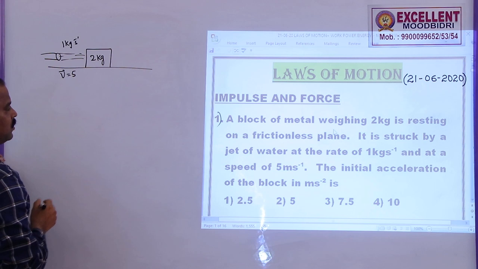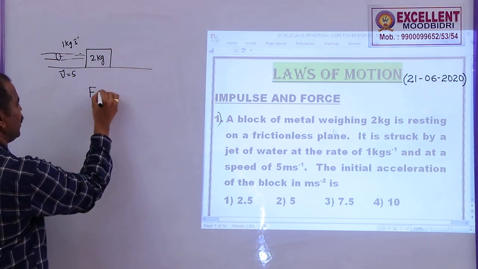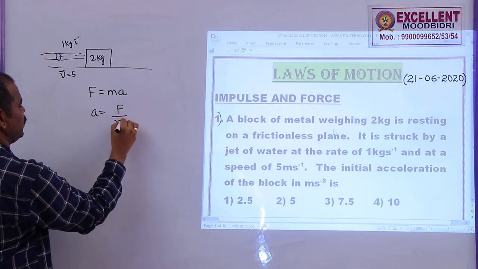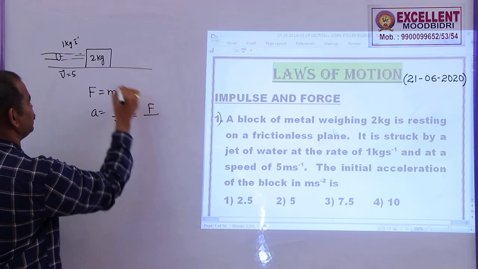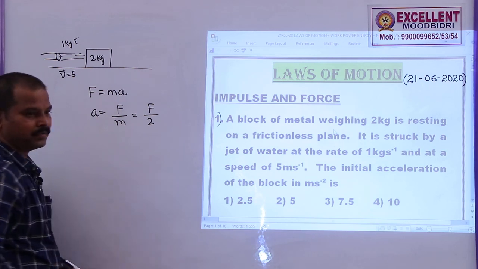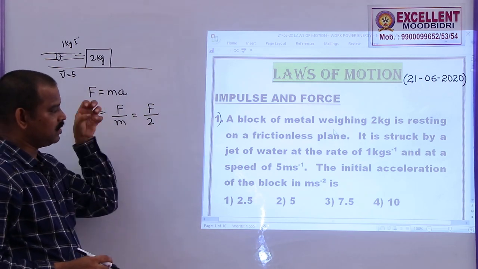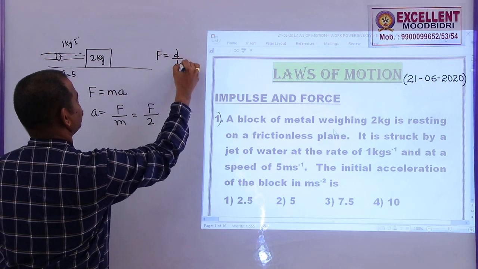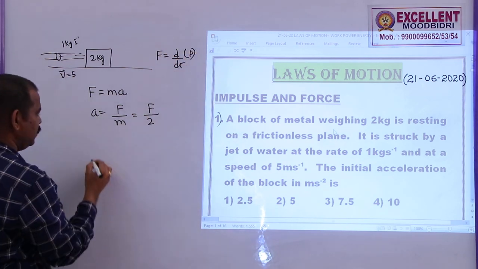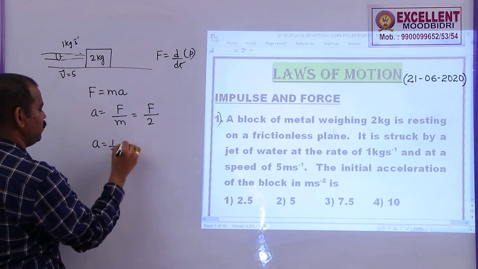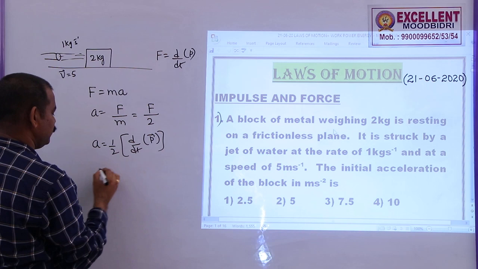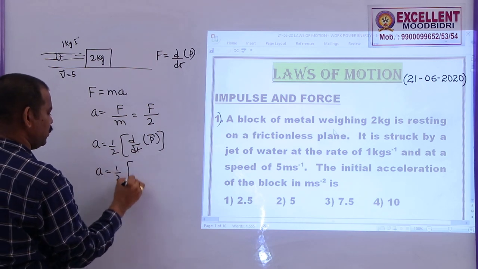The initial acceleration of the block is? To find the acceleration, we have the formula F is equal to ma, so acceleration a is equal to F by m, where the mass of this block is 2. But what is F? Here the force is given by the jet of water. So, this jet of water force is given by the rate of change in momentum. So, a is equal to 1 by 2 d by dt of p.